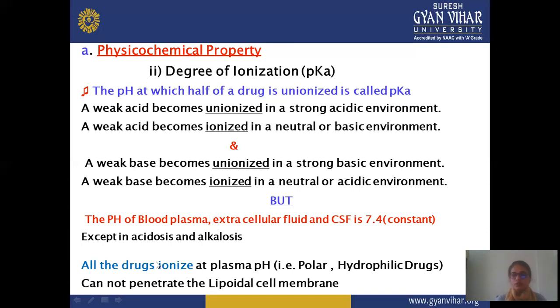But the pH of blood, plasma, extracellular fluid and CSF is a constant 7.4 except in acidosis and alkalosis. Due to the pH, or a particular range of pH, acidosis and alkalosis are expected in the blood or any other extracellular fluid. And a drug ionized at a pH that is polar and hydrophilic cannot permeate the lipid cell membrane. In this, you can also see that hydrophilic drugs show some difficulty in penetration or passing through the cell membrane.